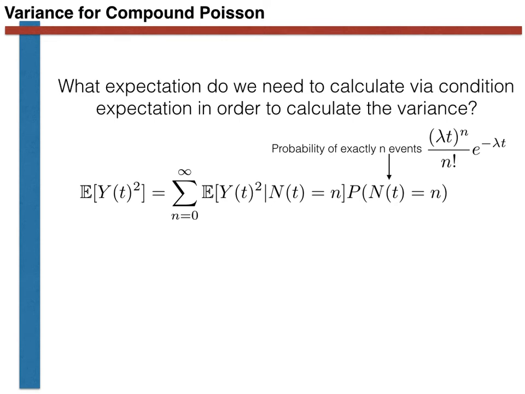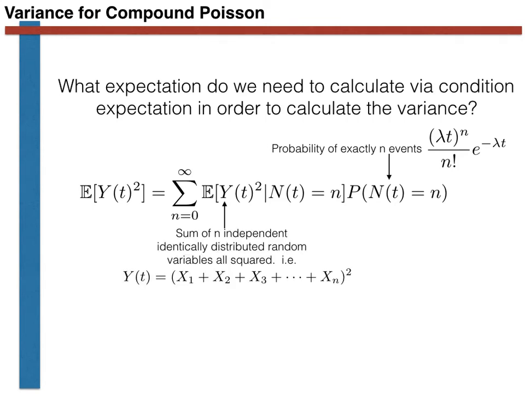The slightly more difficult part of this expression is the conditional expectation of Y(t) squared, given that there have been exactly n events. Y(t) will be the sum of n independent and identically distributed random variables, and Y(t) squared is thus the sum squared shown here. Expanding out this bracket, we get the following sum. We can now take the expectation of this sum and exploit the linearity of the expectation operator to give the following.